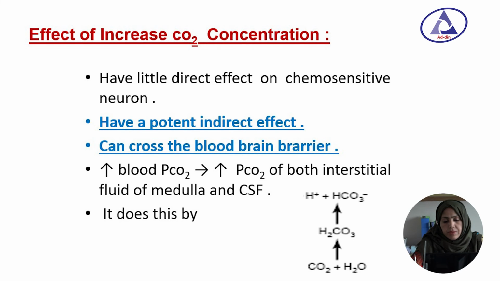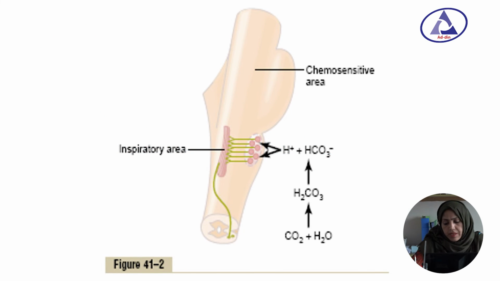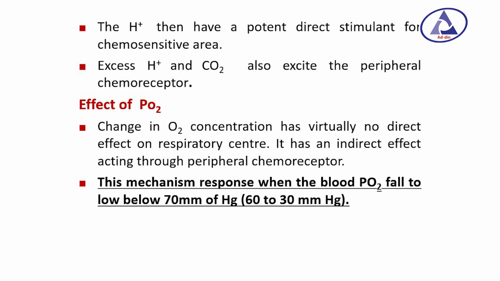So, increased blood partial pressure of carbon dioxide increases the partial pressure of carbon dioxide in the interstitial fluid of the medulla. Carbon dioxide reacts with water to form carbonic acid. Carbonic acid then dissociates into hydrogen ion and bicarbonate ion. The hydrogen ion then stimulates the inspiratory area and increases the rate and depth of firing of the dorsal respiratory group of neurons. The hydrogen ion is a potent direct stimulus for the chemosensitive area. Excess hydrogen ion and carbon dioxide also excite the peripheral chemoreceptors.